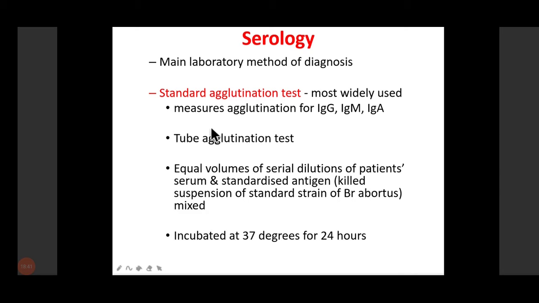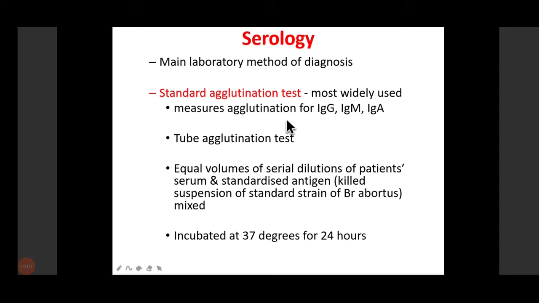If you're diagnosing chronic brucellosis, you have to look for IgG because it's a chronic disease. IgM is seen in the acute phase, in acute brucellosis.